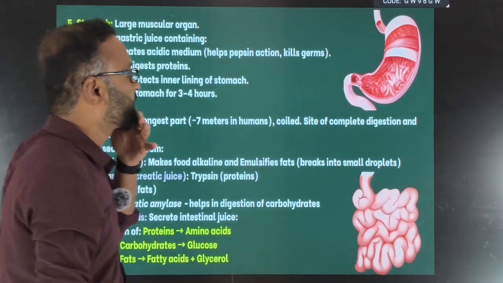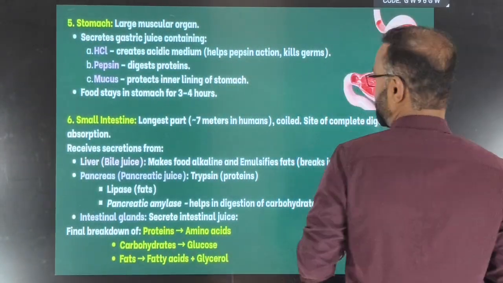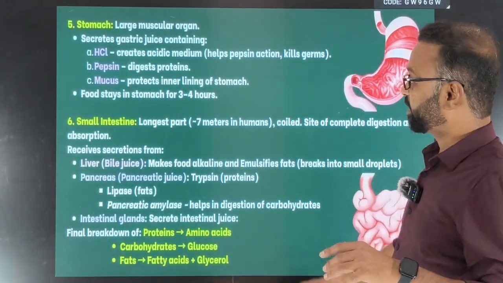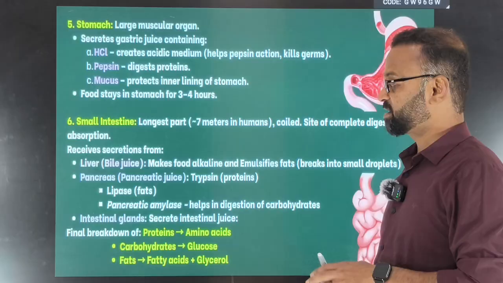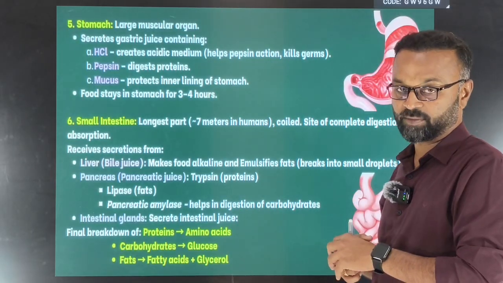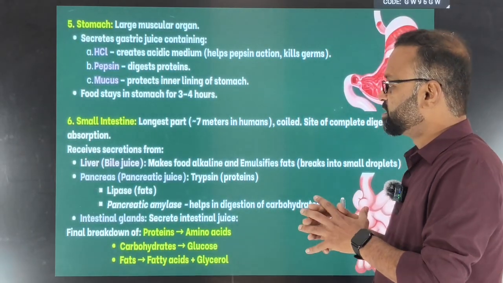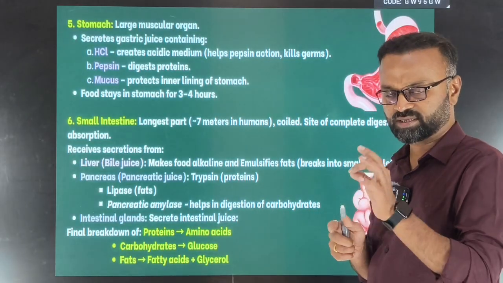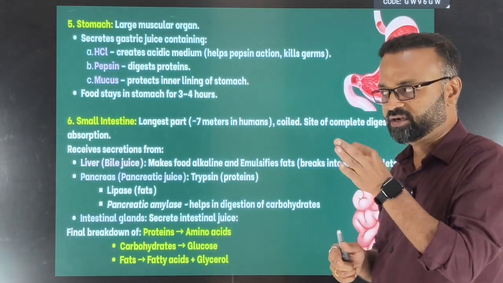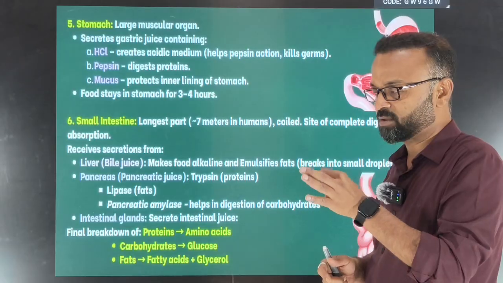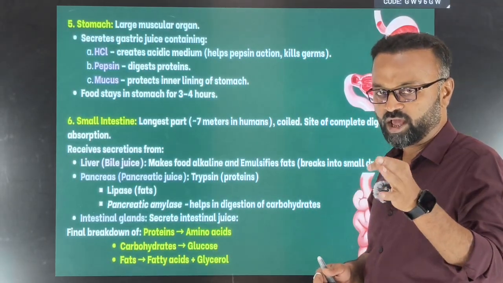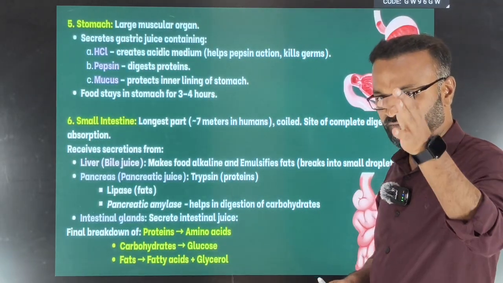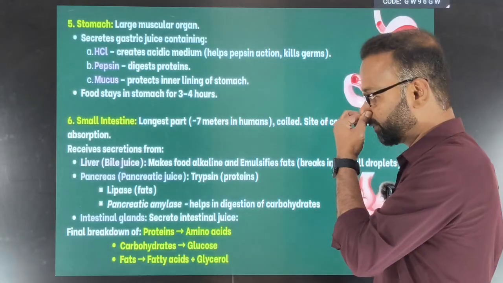Okay, back. Many questions will arise from the stomach and the small intestine, mainly when it comes to the enzymes. The liver, pancreas and salivary glands are not part of the digestive system, but they are glands associated with the digestive system. These glands secrete juices which help in breaking down complex food substances into simpler food substances.